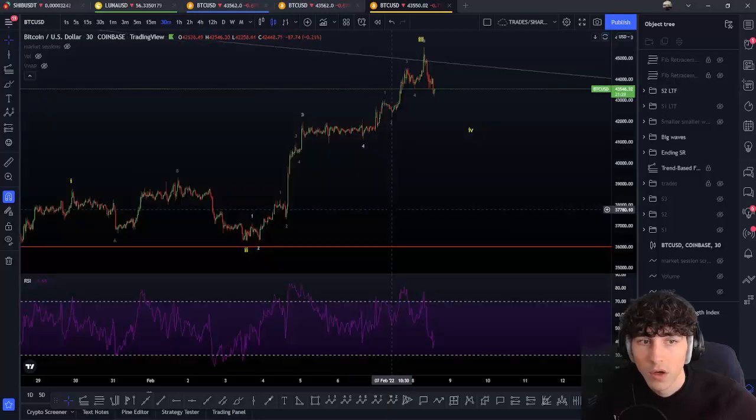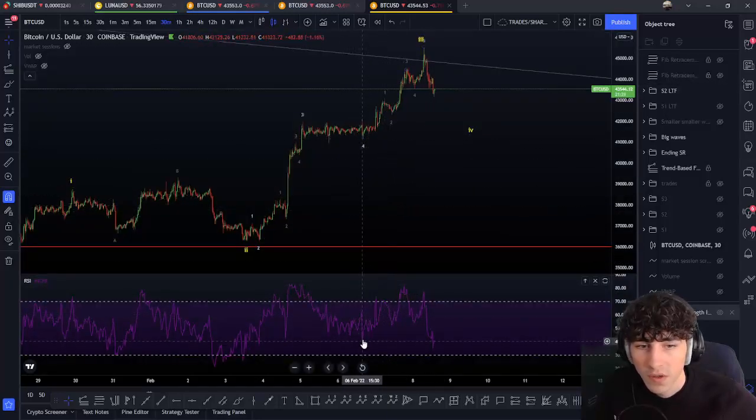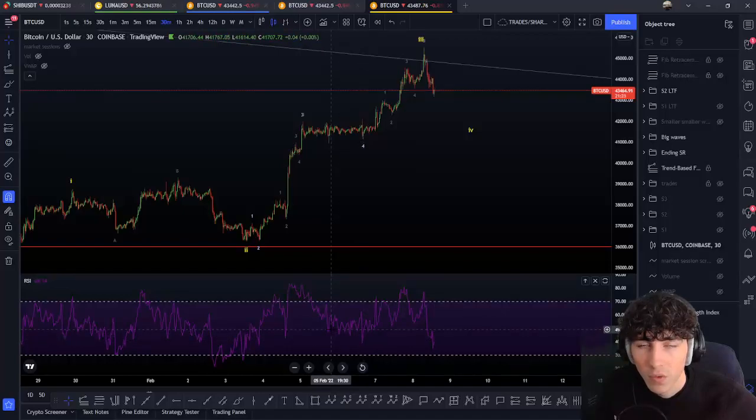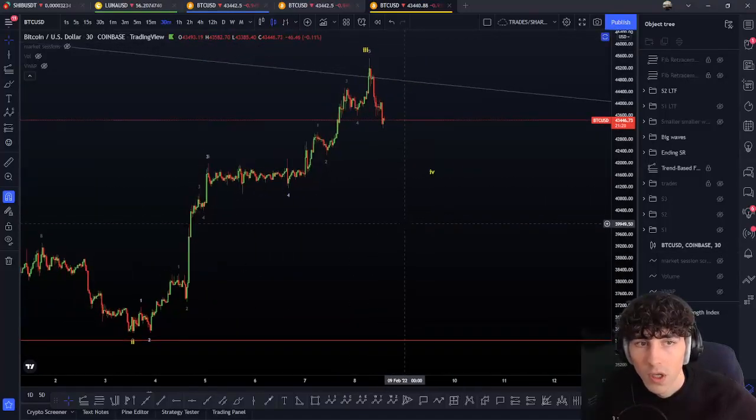So anyway, here we have done a flat inside, so we just have to add the wave 4 bottom here. Why do I also think about the wave 4 bottom here? Simply because of the RSI, the low of the RSI is here and not before. So that confirms a bit the wave 4 low.